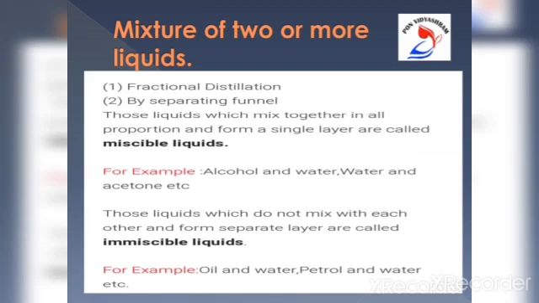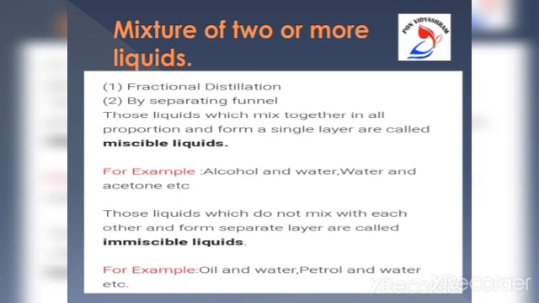Move on to the second case, that is the mixture of two or more liquids. The mixture contains solute and solvent, both are liquids. So in this, two cases are there. You already know this one. Last video we have discussed this: miscible liquids and immiscible liquids, isn't it?